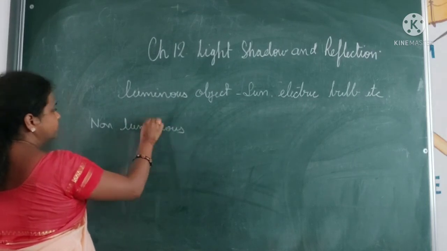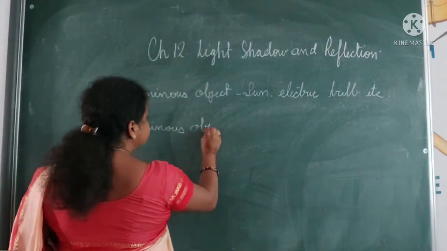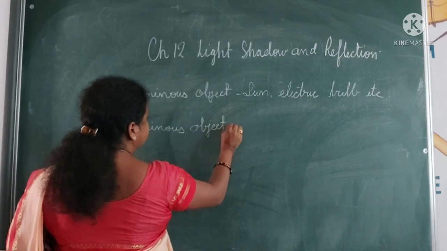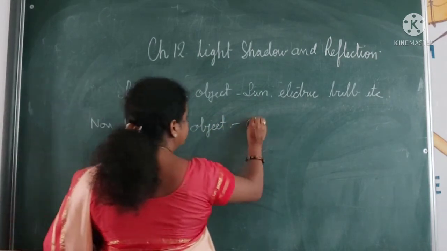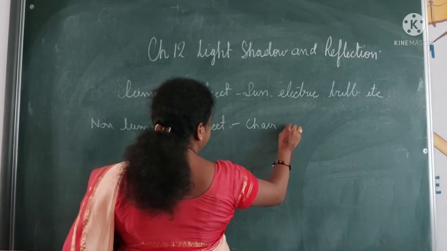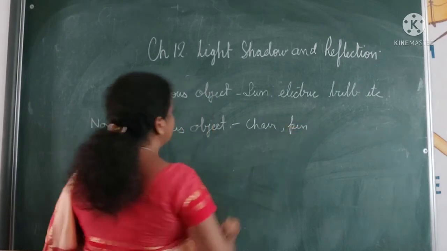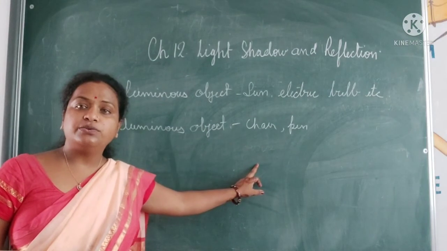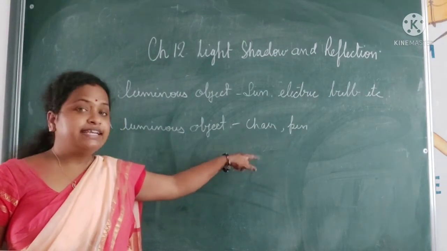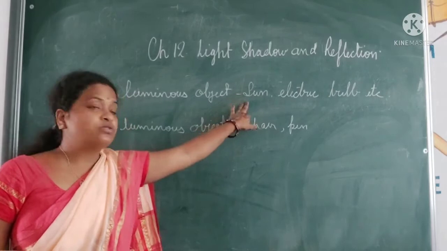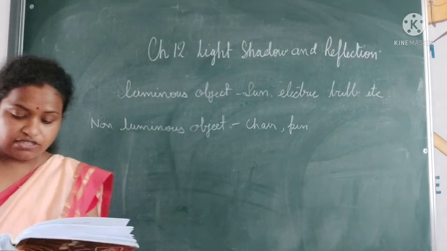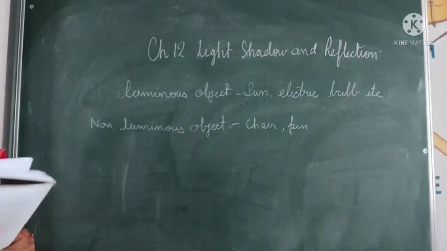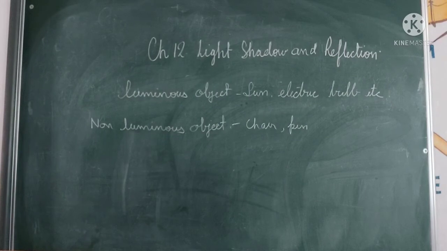And what are non-luminous objects? Non-luminous objects receive light from another object, like a chair or a pen. Why do we say this is non-luminous? They do not have light of their own, but they are visible to us. Why? Because they get light from the main sources, and due to reflection, we are able to see them.